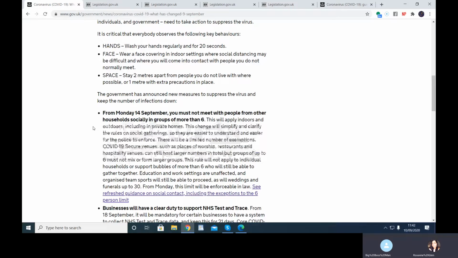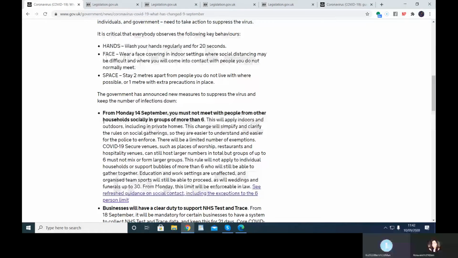Yeah. So let's read this. From Monday the 14th of September, you must not meet with people from other households socially in groups of more than 6. Citation needed. That needs a footnote, and it needs to say what it is. They don't normally do it on the website, but there should be a citation for that because that's come from somewhere. Where has it come from? Have they plucked it out of thin air and stuck it on the website? Or is it actually a statutory instrument or what? Where is it? We need to see that because it appears not to exist.